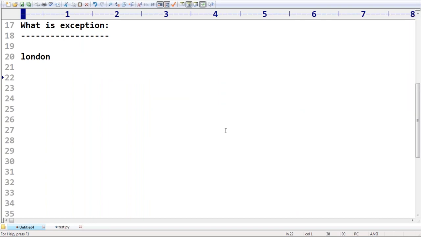Are you able to understand, right? Okay. So this is at runtime. If something goes wrong at runtime, which disturbs our flow of the program, that is nothing but an exception. In Java, we have errors and exceptions, but here no such type of terminology. Make sure of that. So what is an exception?